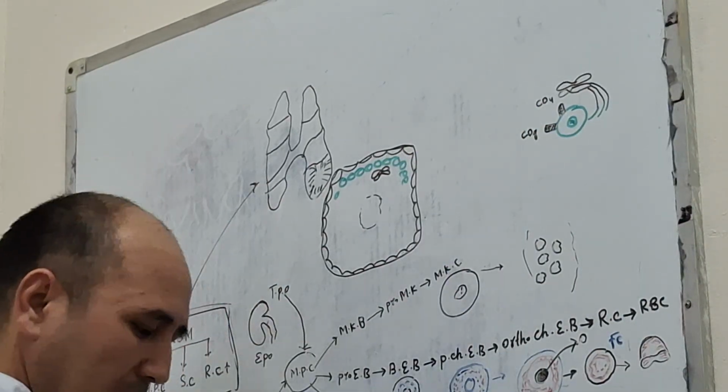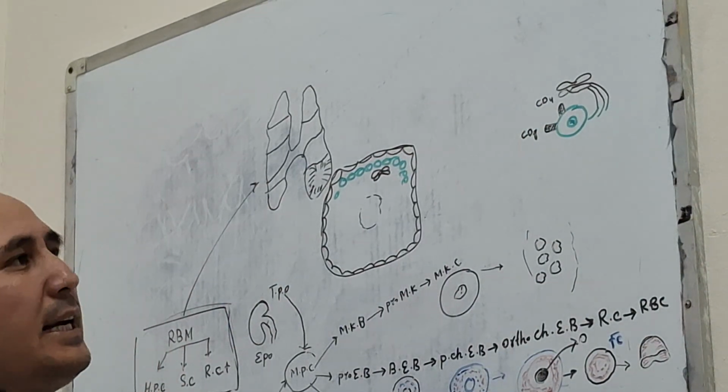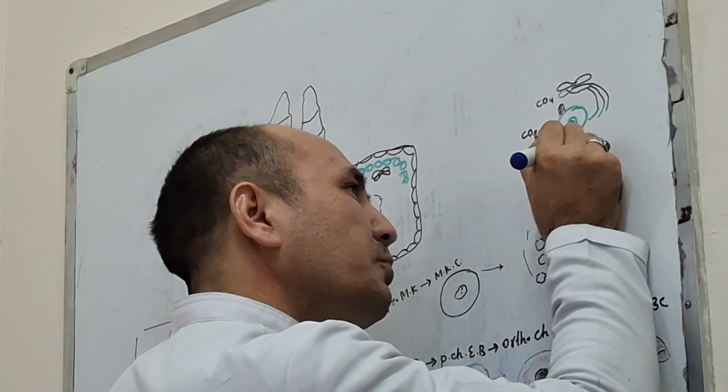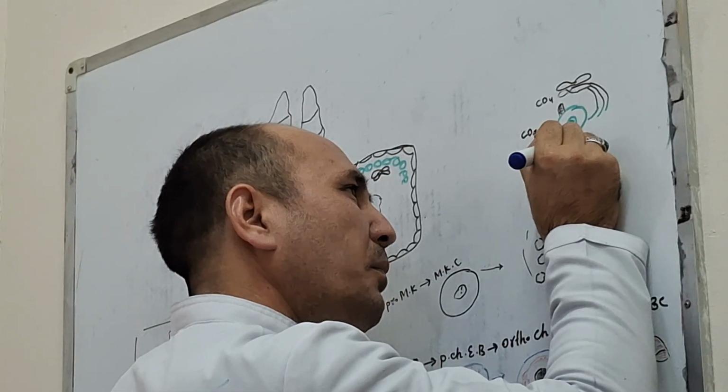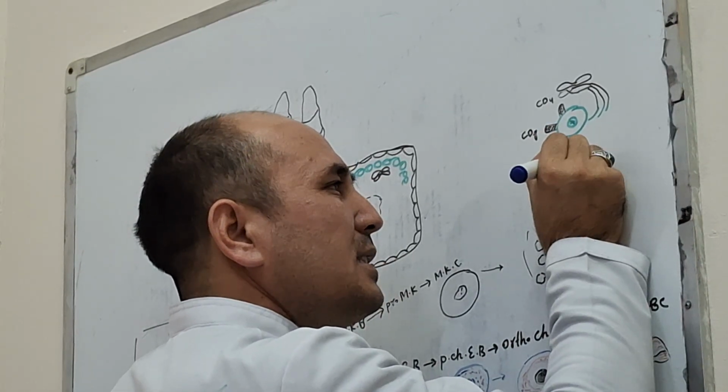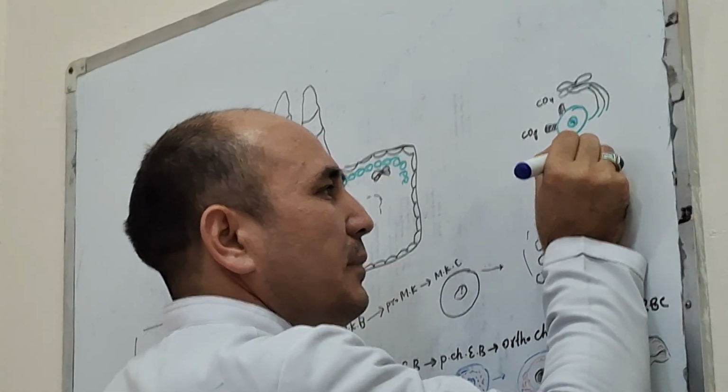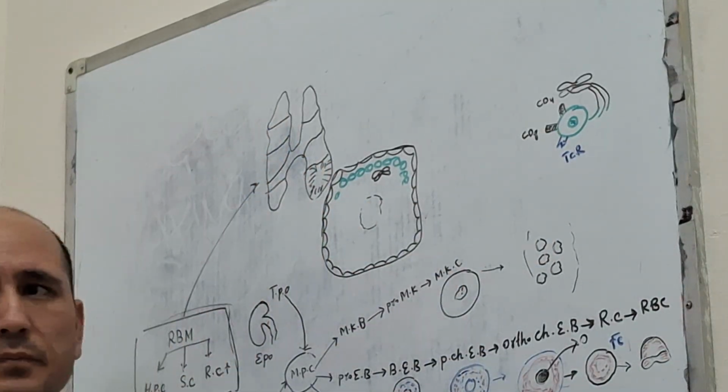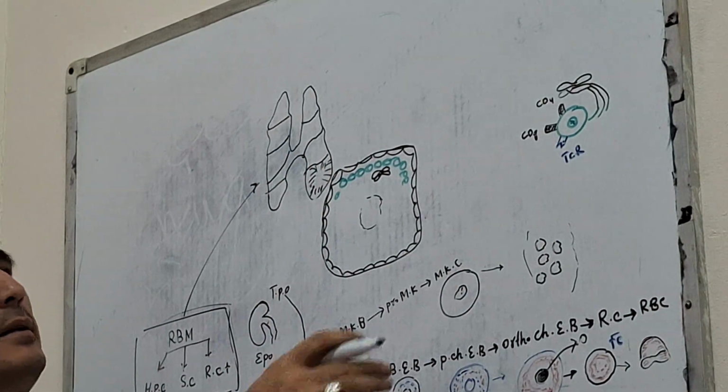And also the last receptor made here is the TCR, the T cell receptor.